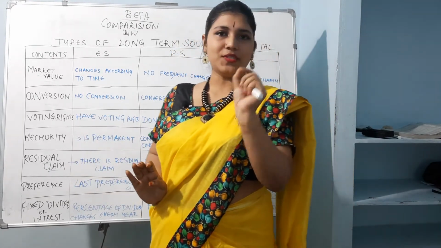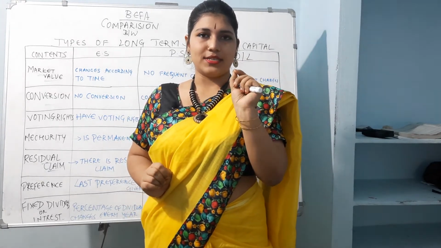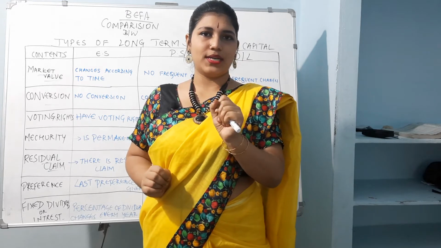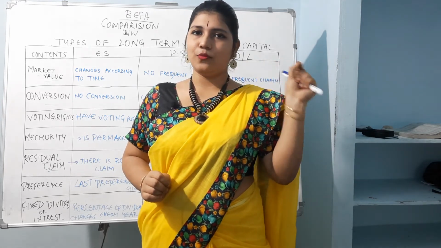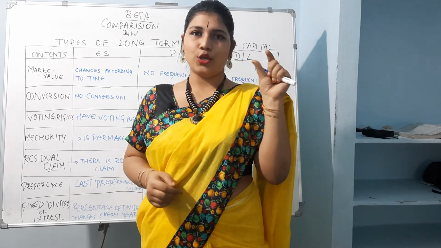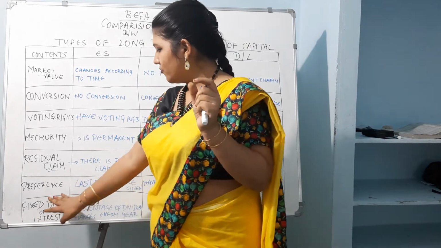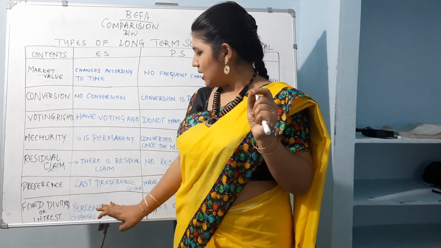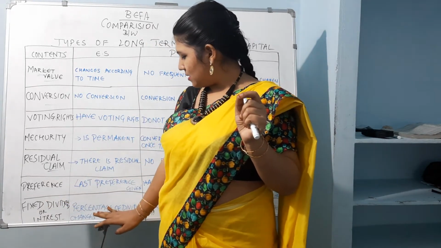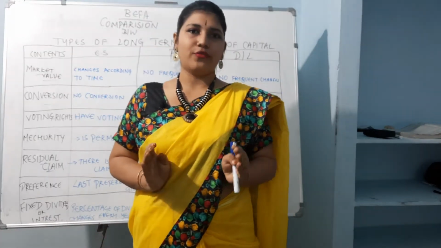In the matter of shares we call it dividends, but the word interest we use when it is something related to banks, deposits, loans, in this kind of terms. So fixed dividends or interest: the percentage of dividend changes every year for equity shareholders.